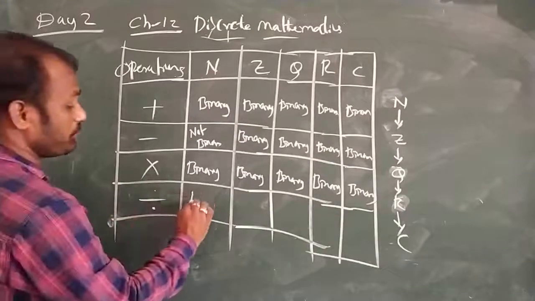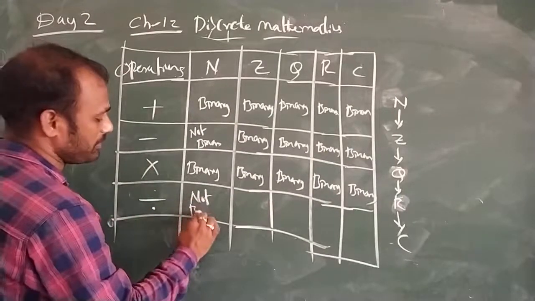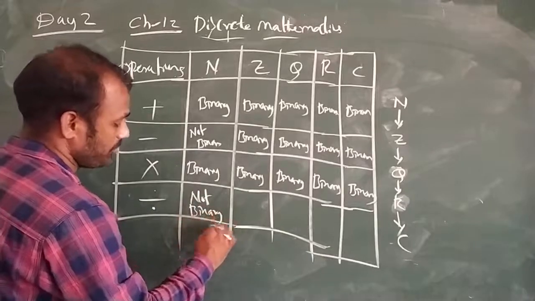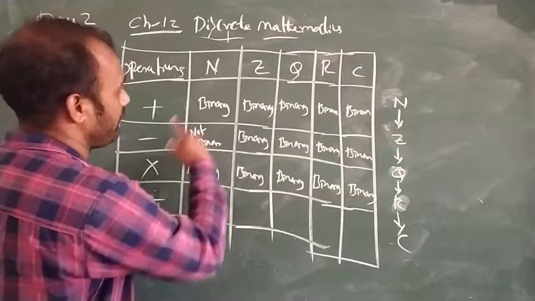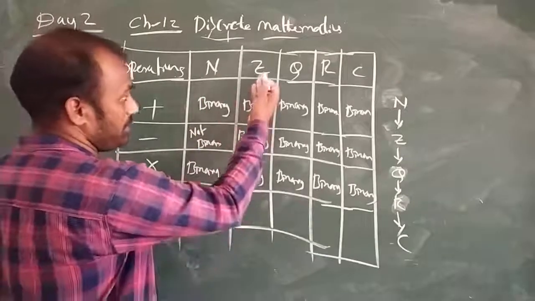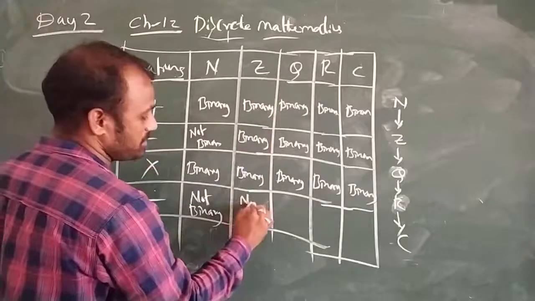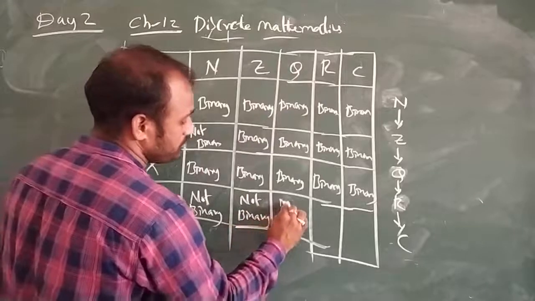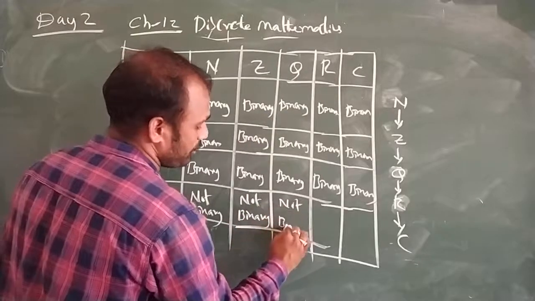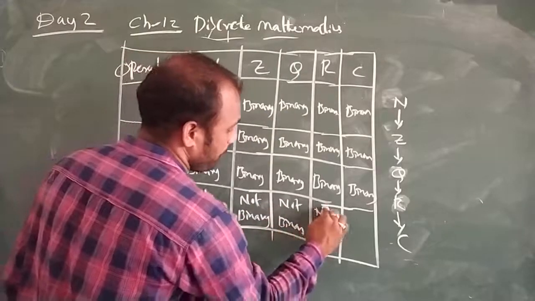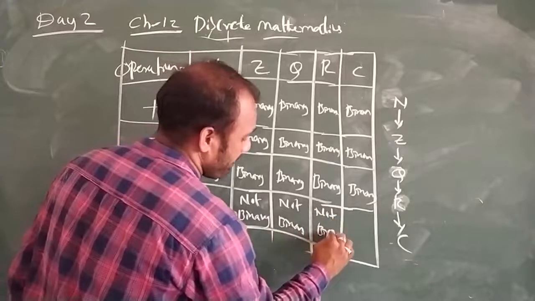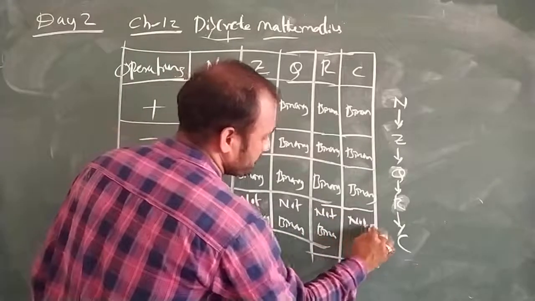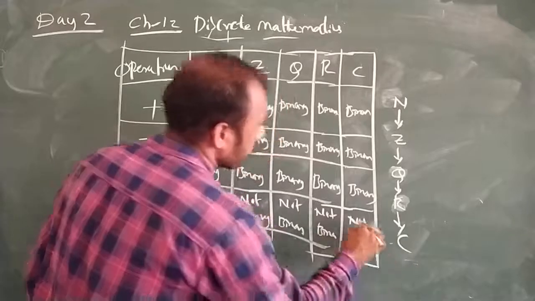Next, division is not at all binary for anything. Why? Because we will not get a natural number if we are dividing. If I divide by an integer, I may get real numbers also. That's the reason it is not binary.